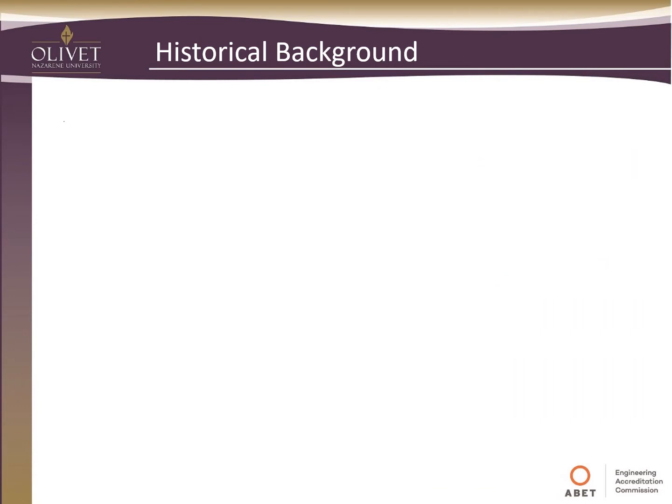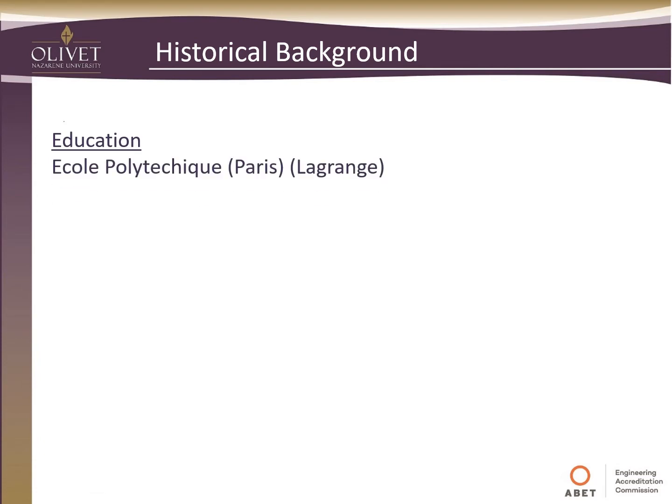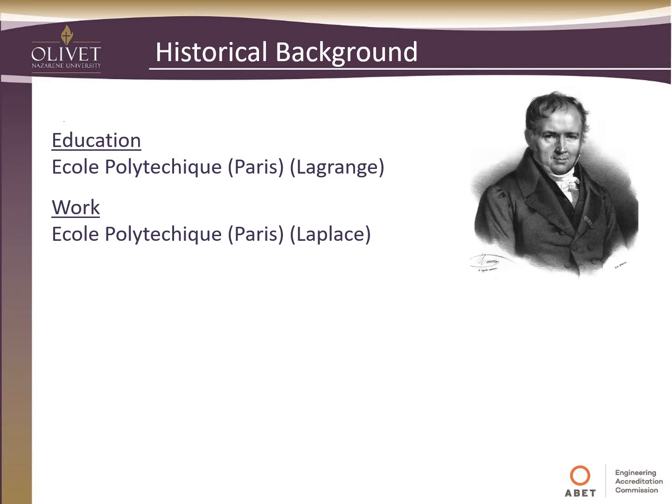I want to first do a historical background, another one that you could likely guess by today's topics for the lecture: education, the École Polytechnique. I guess this is in Paris. Here he studied under Lagrange. He later went on to work at this institution, but he was a co-worker of Laplace. This is his image. Again, maybe you can guess from today's topics. This is Simeon Denis Poisson, who lived from 1781 to 1840.